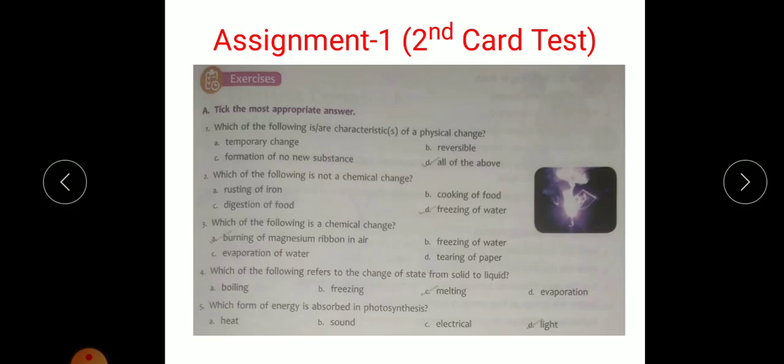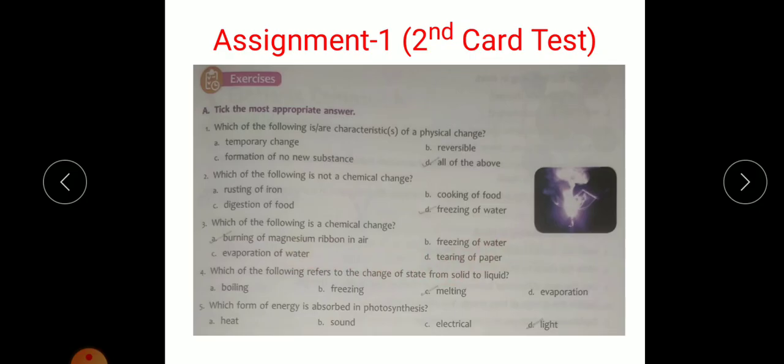Question number 3, which of the following is a chemical change? So options are burning of magnesium in air, freezing of water, evaporation of water and tearing of paper. So if you see the options B, C and D, they are only the changes that are temporary. Whereas option A, burning of magnesium in air, is a permanent change and a new substance is formed, so it is a chemical change.